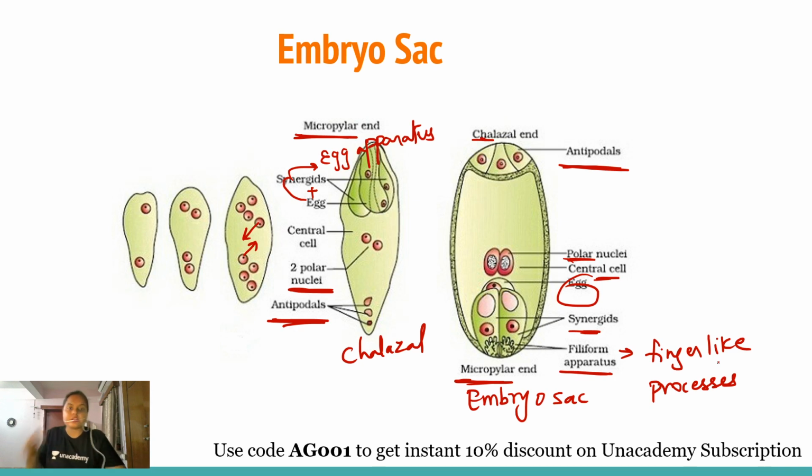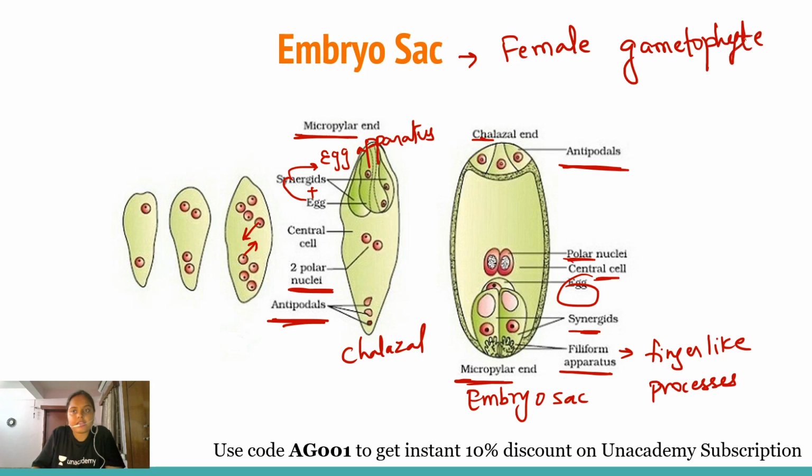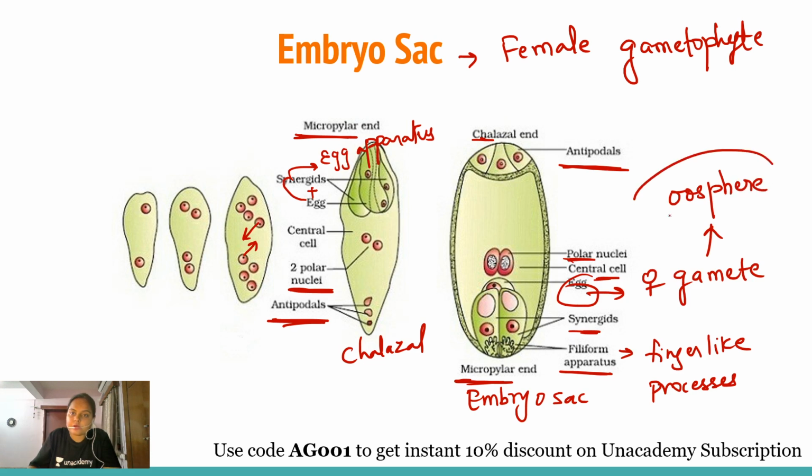Okay, students. So this is how the embryo sac, that is the female gametophyte, forms in case of angiosperms. And the egg cell is the female gamete. This egg cell is also known as oosphere. So this is how megasporogenesis and megagametogenesis take place in case of angiosperms.